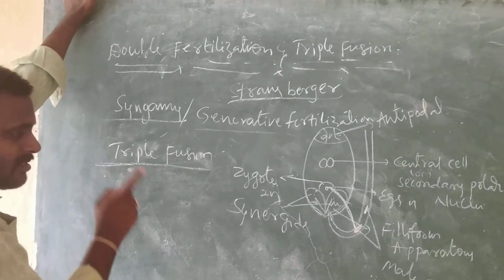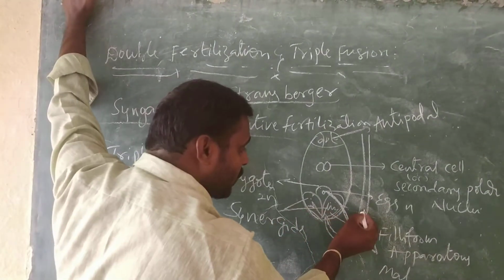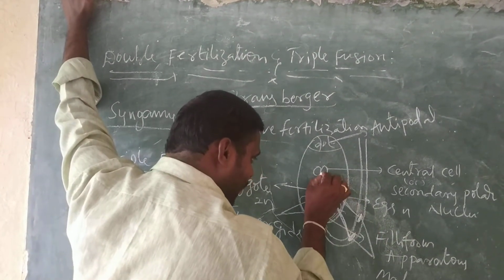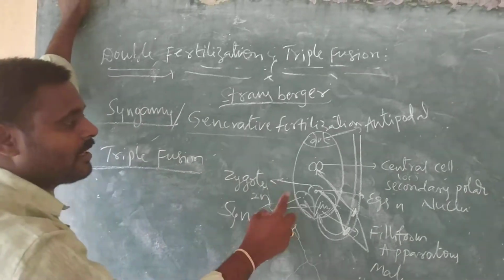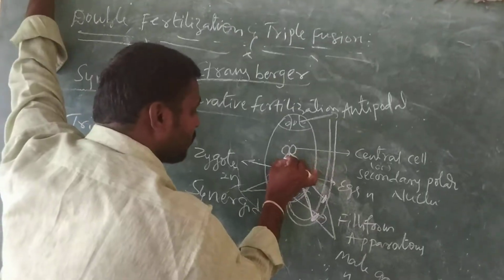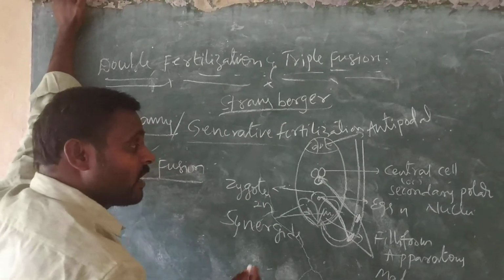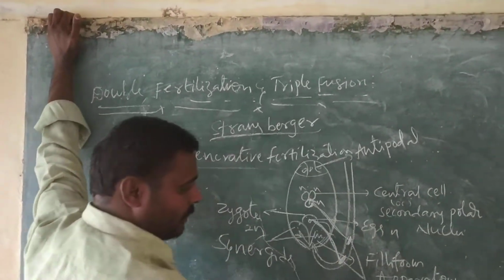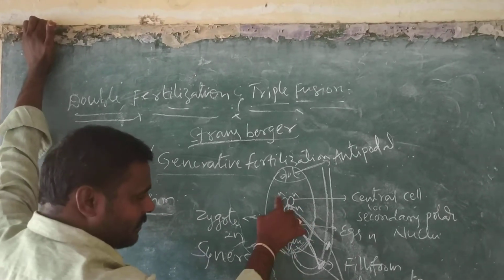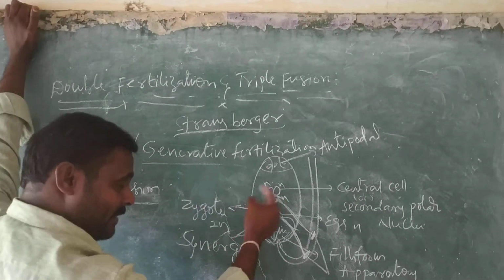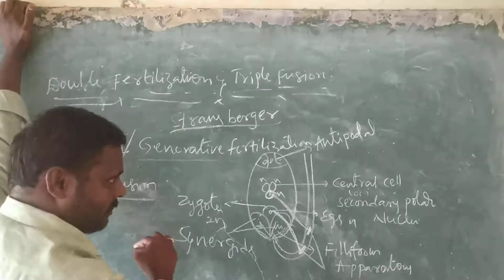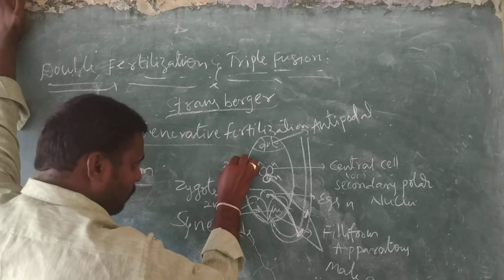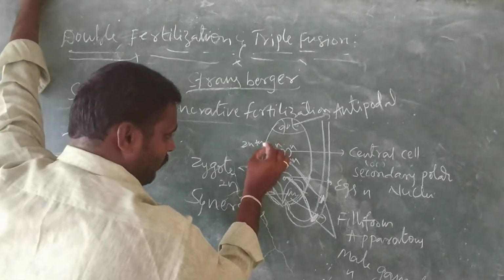Right, triple fusion. So what is this triple fusion? The second male gamete fuses with, see which one? This is the second male gamete. This second male gamete fuses with the central cell or secondary polar nuclei. See, the male gamete is N, and the central cell, we know how it was developed, all the things we discussed in previous classes, is 2N. So 2N plus N as a result develops into which one?